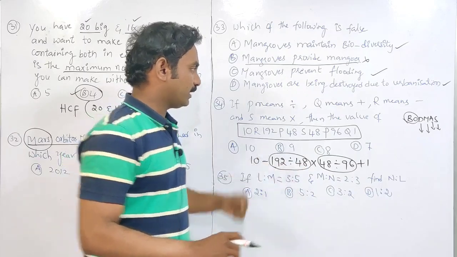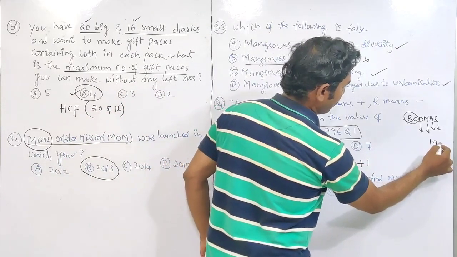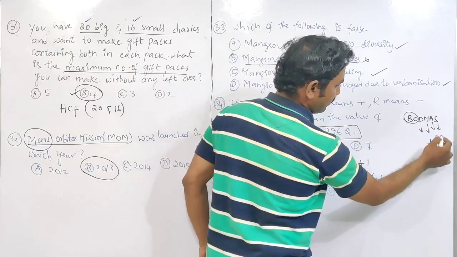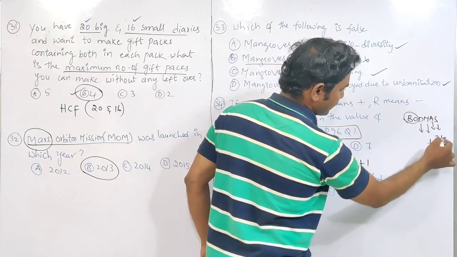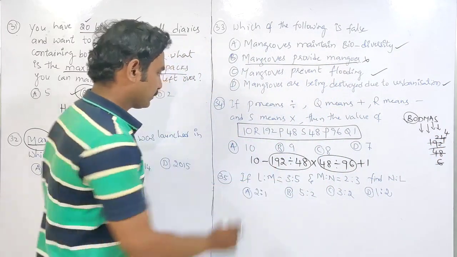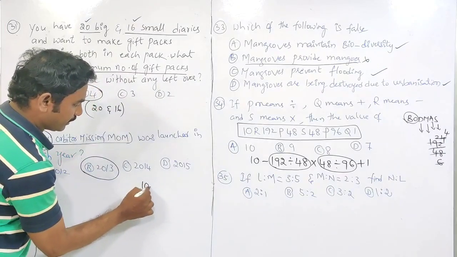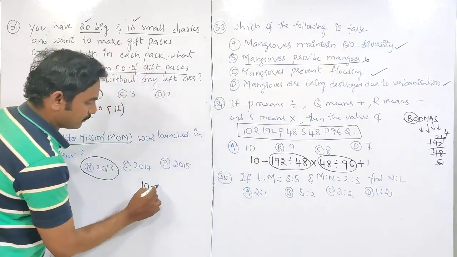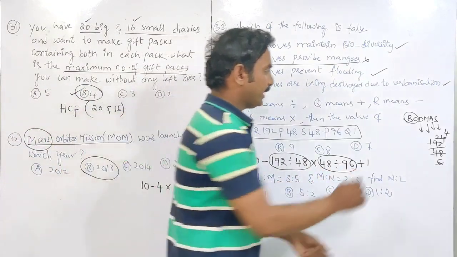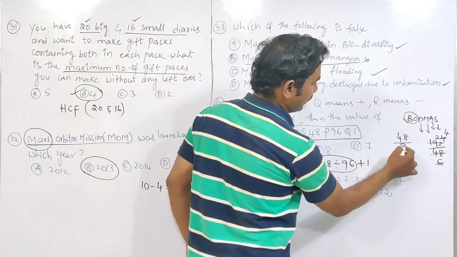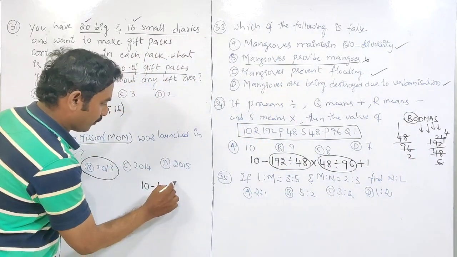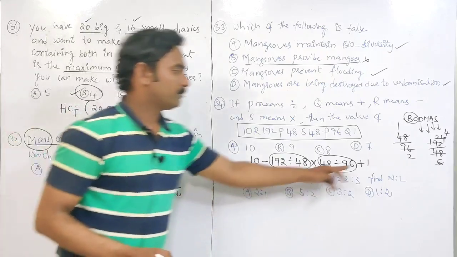48 table. 192 by 48. 192 divided by 48. 48 4s are 192. What do we get here? 10 minus 4 into 48 divided by 96. 48 divided by 96 is, 48 1s are 48, 48 2s are 96, so 1 by 2, plus 1.